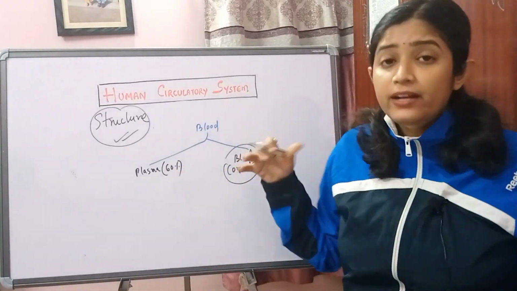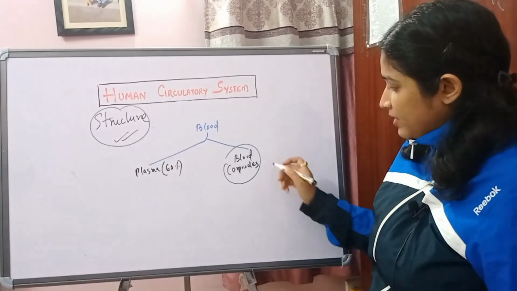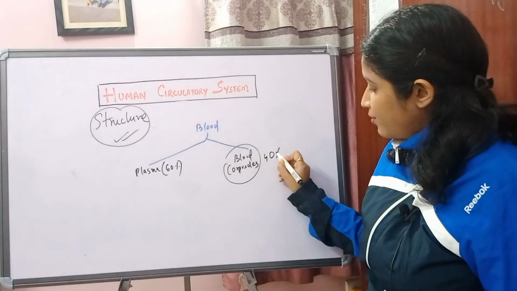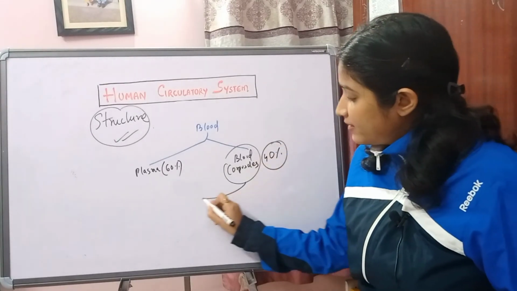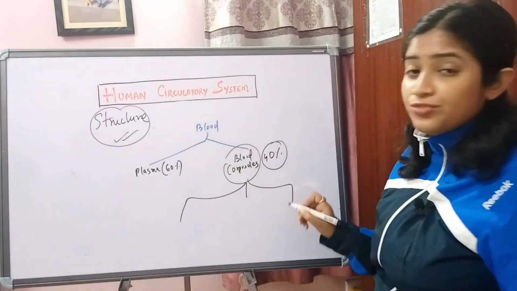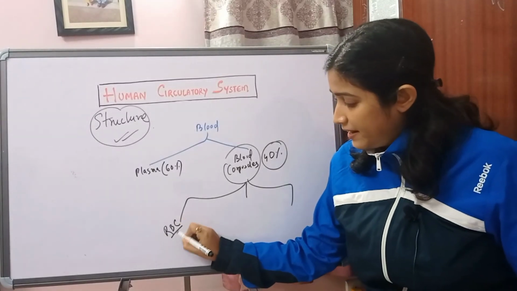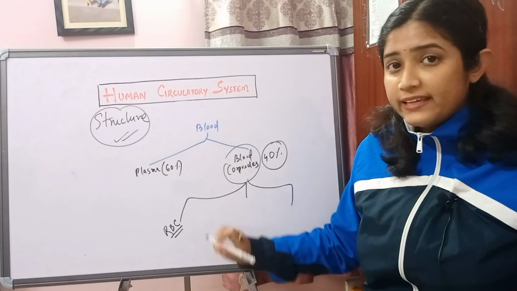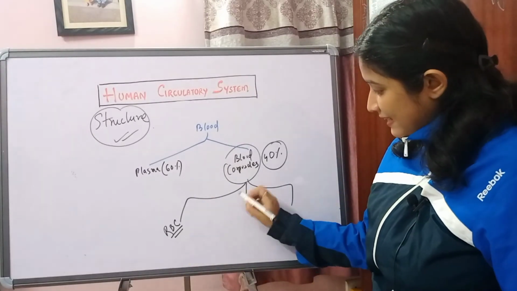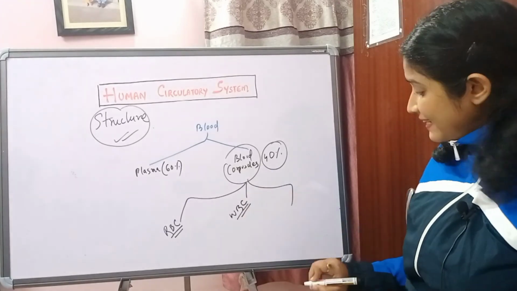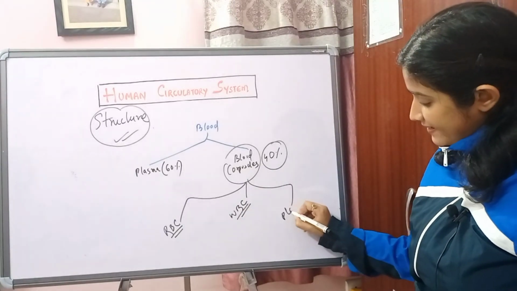Free floating cells in what? In fluid, in blood. So these blood corpuscles constitute around 40%. They are further categorized into three main broad categories. The first one is RBC, red blood corpuscles, also known as erythrocytes. The second one is white blood corpuscles, leukocytes, and the third one is platelets.